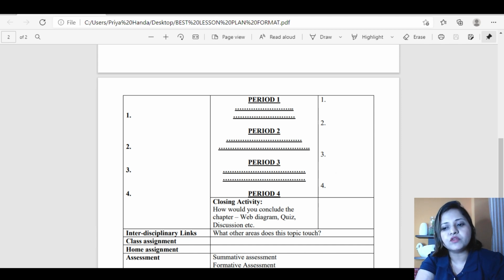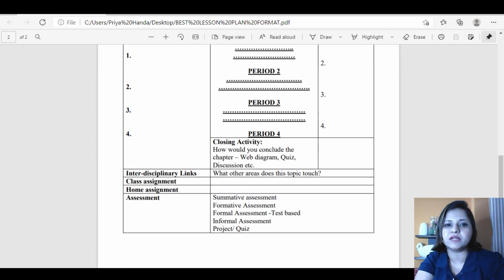And then we are moving towards the end. So we have a closing activity. Now, as we open the chapter with something exciting, some activity or with some brainstorming, we are going to close the chapter. It can be simple revision. It could be recapitulation of the topic, or you can conclude it in some different way, like providing some web diagram or taking a quiz to see what students have learned, or just a simple discussion on what topic you have taken. But there has to be a proper conclusion to it, a proper closing activity for your lesson.